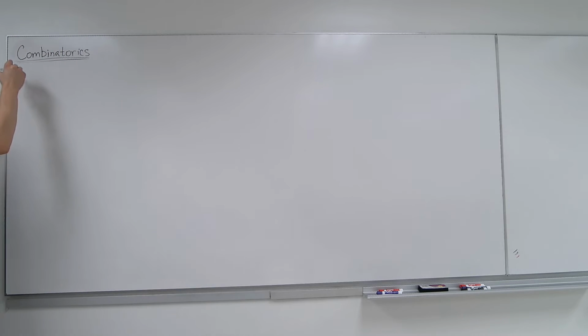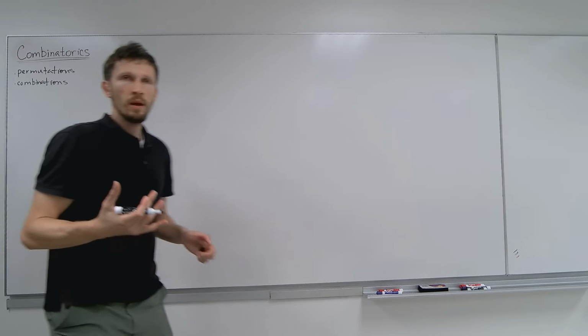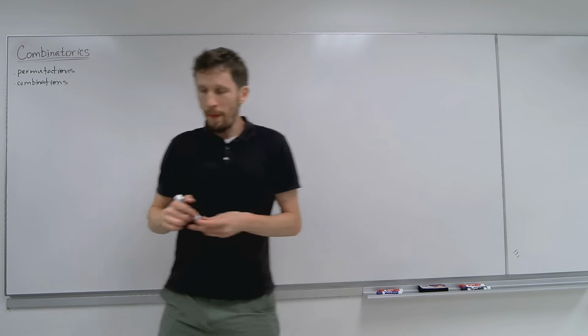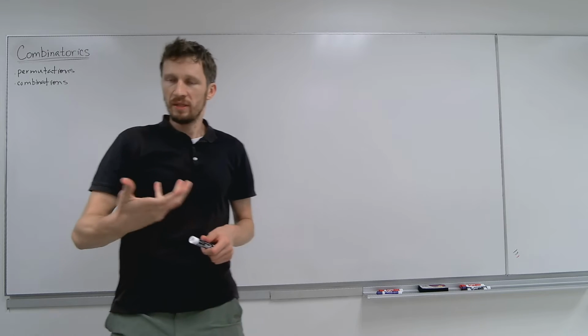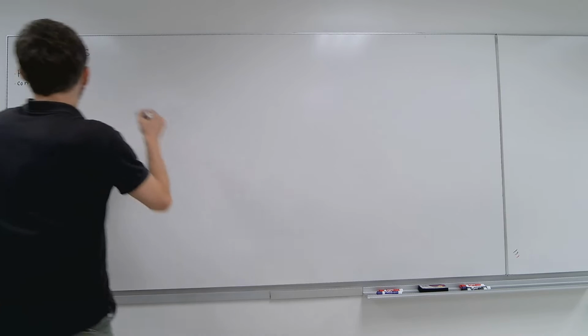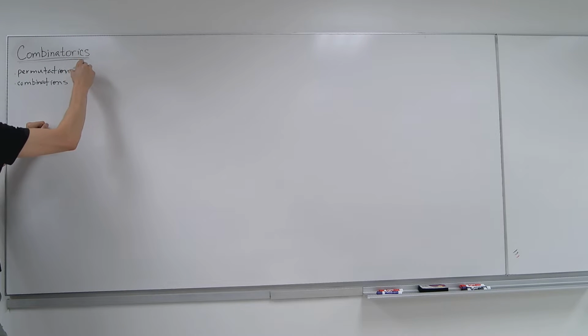Let's talk specifically about permutations and combinations, before we do probability or the binomial theorem, anything like that. The only difference, and I'll tell you in a bit, is that with permutations, the order matters.